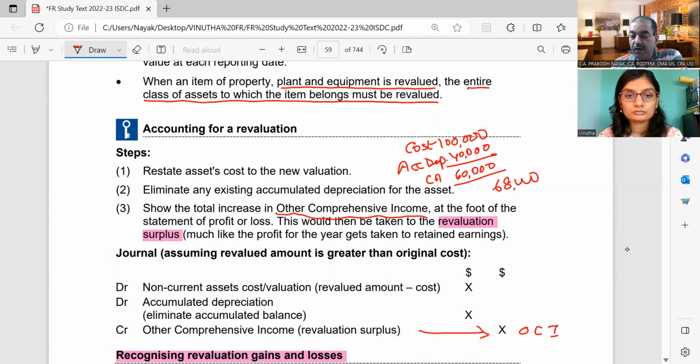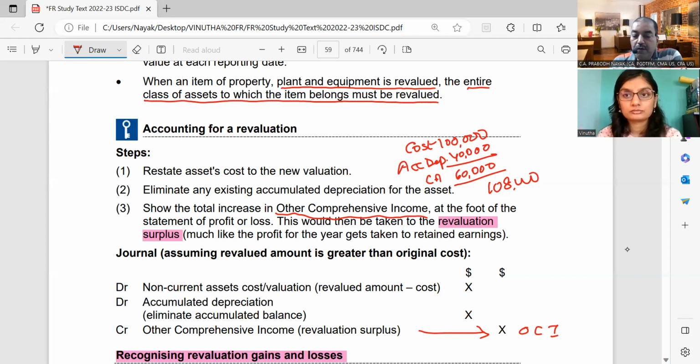Eliminate means cancel. So that means you have to find out what is not. It's not 68,000. Suppose I take it as 1,08,000. Okay, revalued figure is 1,08,000. So the first step is to show the cost of the asset as per the new valuation. That is 1,08,000 will be the new value of the asset. Second is that 40,000 depreciation you have to cancel.